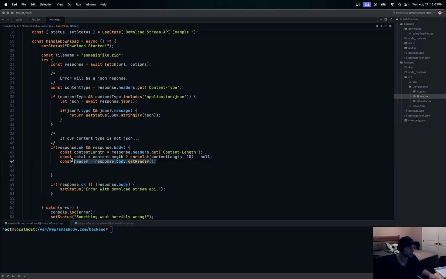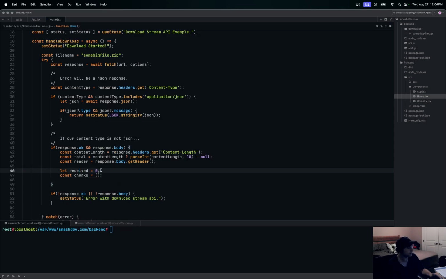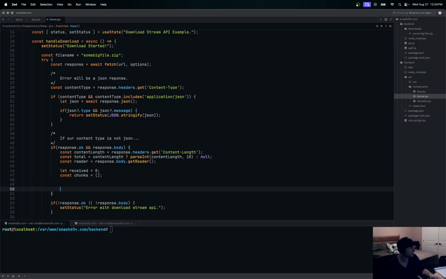Okay, and we're just going to read the response into our reader there. All right, so now we can actually say let received equals 0, and then we'll have chunks in our array here. All right, now this will look a little funny, but we'll do a while loop.